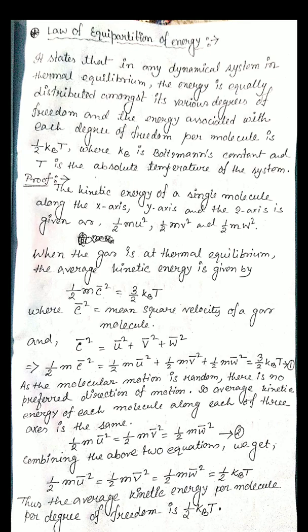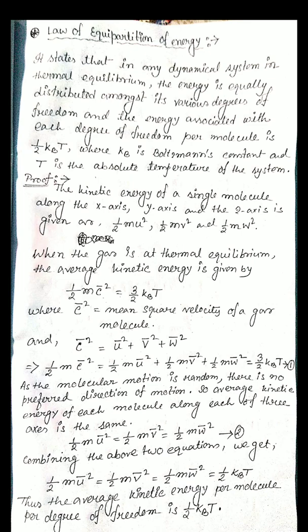From equation 1 and equation 2, we get half m u bar square equals half m v bar square equals half m w bar square, that is equal to half kB into T. You just solve 1 and 2. So the average kinetic energy per molecule per degree of freedom is half kB into T.